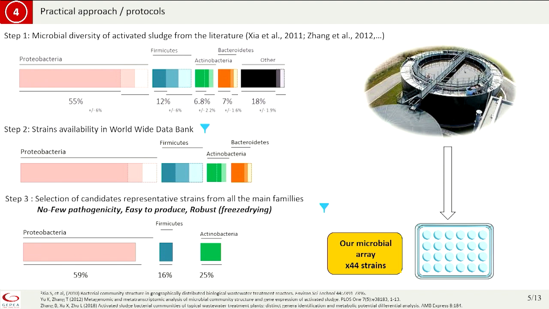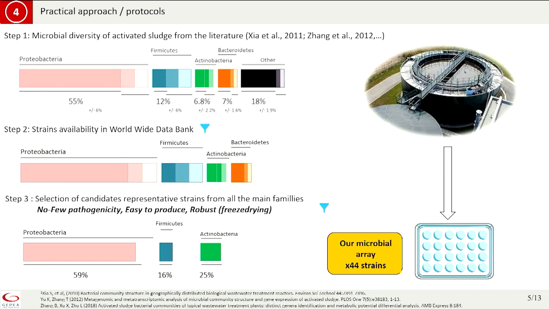We first went to the literature, in which you can see the standard or average microdiversity of inoculum from activated sludge. You can see there is 55% of proteobacteria, 12% Firmicutes, Actinobacteria, Bacteroidetes.